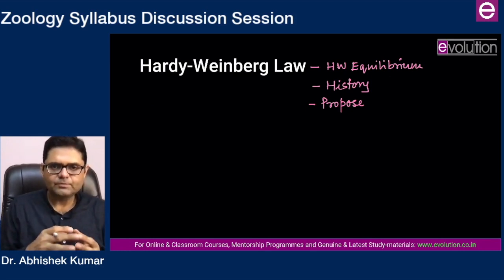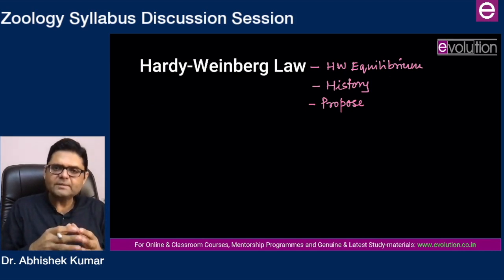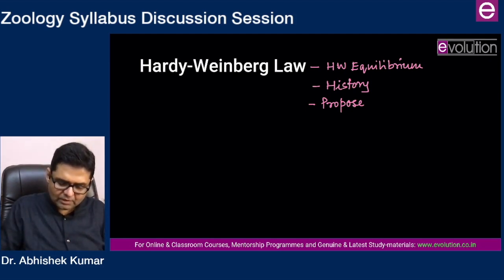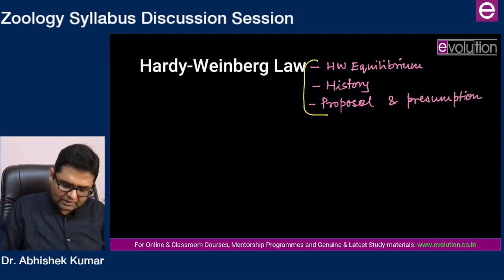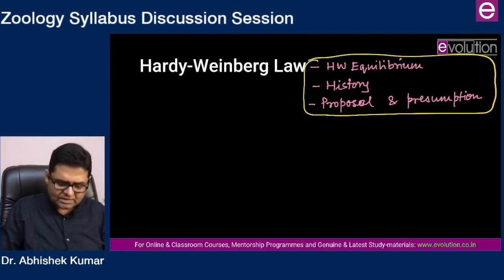That is what you have to mention clearly, and you have to explain very clearly the concept of gene pool, the concept of allele frequency, and then the Hardy-Weinberg equilibrium. So the proposal and presumptions. So this is one question for you. What is Hardy-Weinberg equilibrium? Even if the question doesn't ask, give a little bit of history for it, and then the main thing is proposal and presumptions.